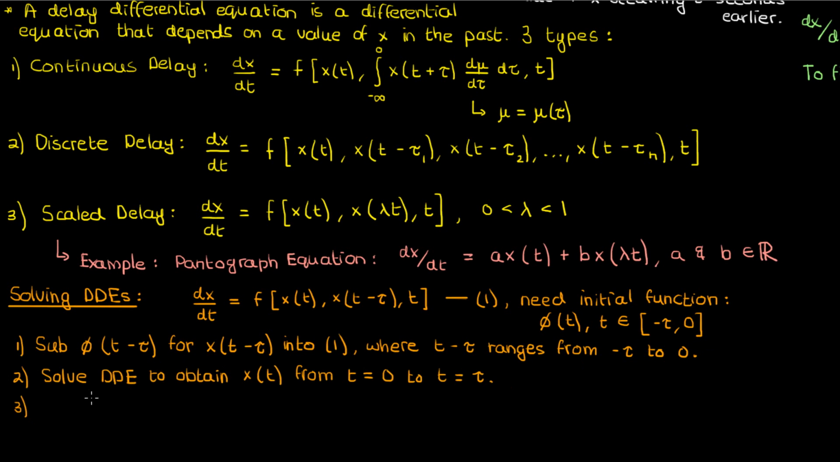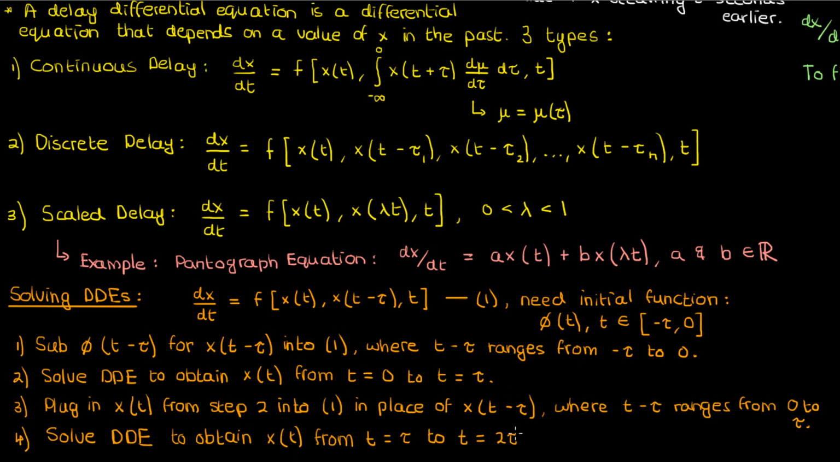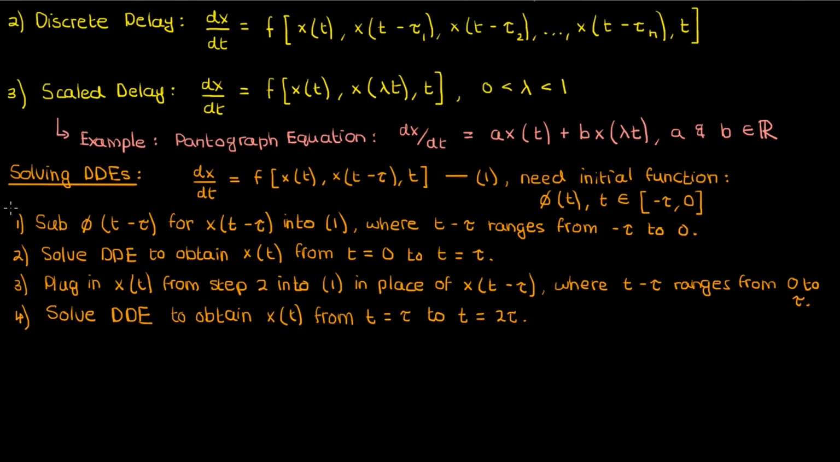tau. And once we obtain x of t from 0 to tau, we can then plug that in as x of t minus tau, and then solve for x of t from tau to 2 tau. Then we can keep repeating these steps, plugging in our previous x in place of the x of t minus tau, and using that to solve the differential equation and obtain a full value of x that's tau units of time in the future. This full method, by the way, is given a special name. It's called the method of steps.